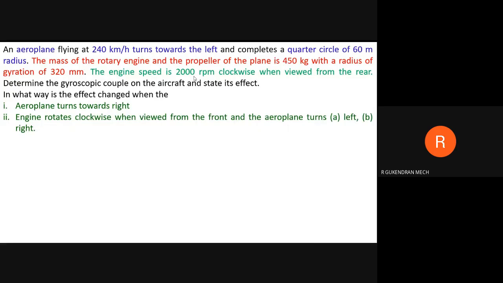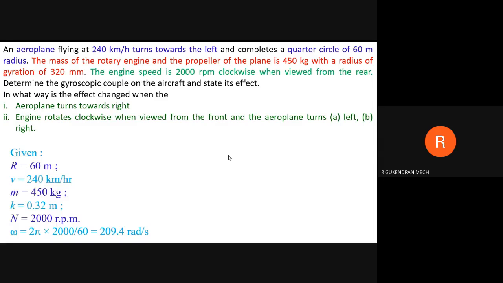Right. So look at this. The engine speed is 2000 rpm and rotates clockwise when viewed from the rear. Okay, suppose you are going to view from the front, the same thing will be in counterclockwise direction. Okay, so write the given data.